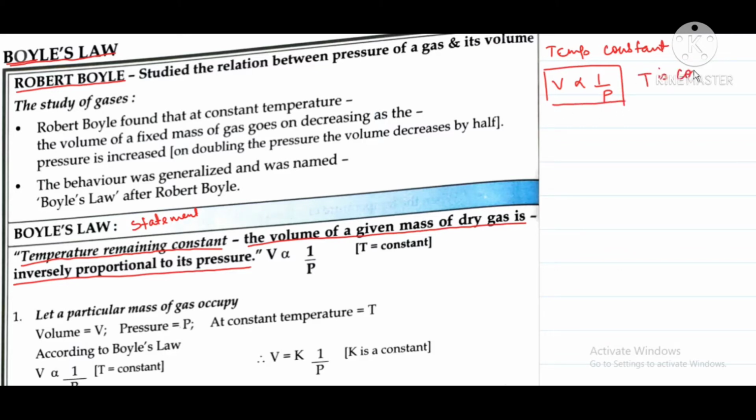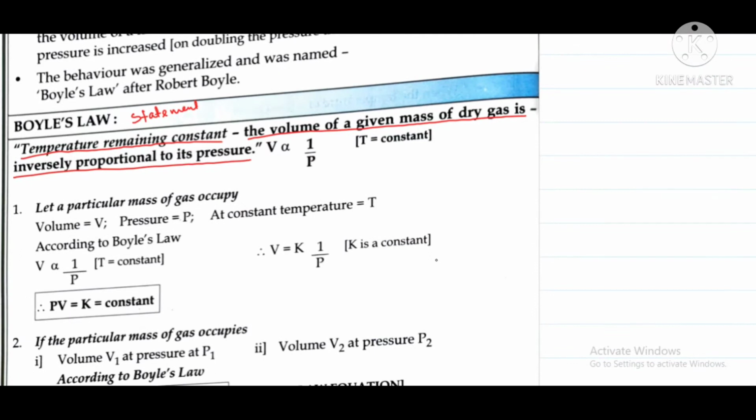T means temperature. Now if we consider a particular gas whose volume is V, pressure is P, and the constant temperature is T, then according to Boyle's law we can write that volume is inversely proportional to pressure.